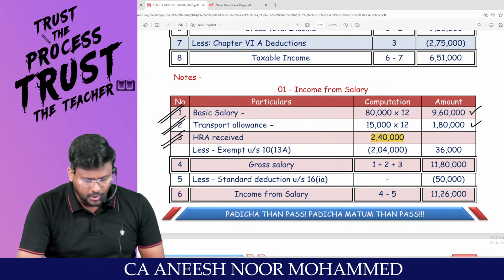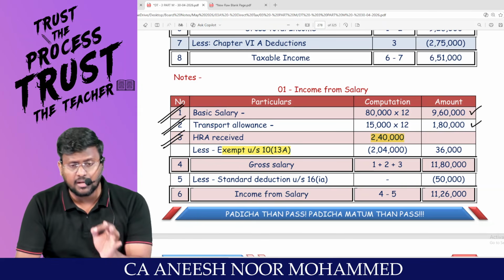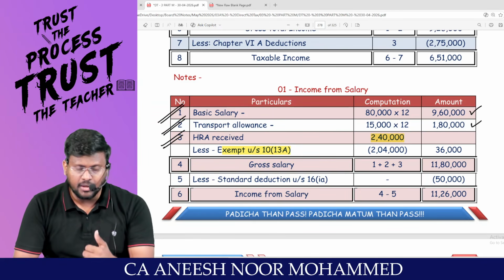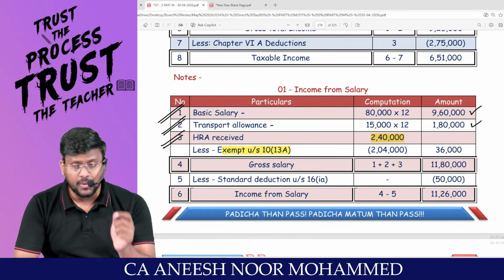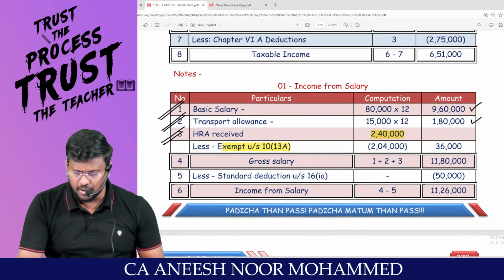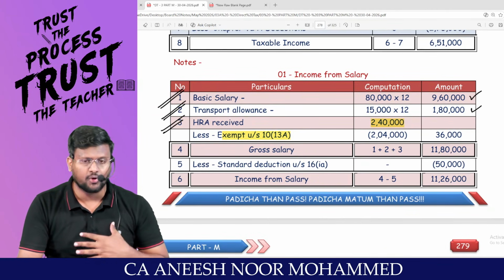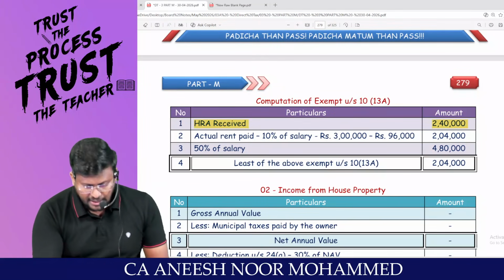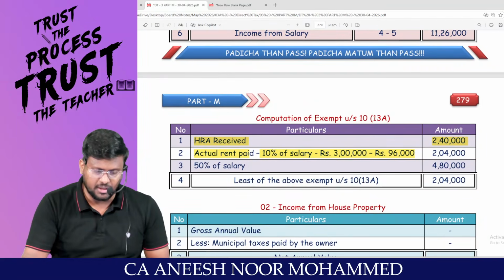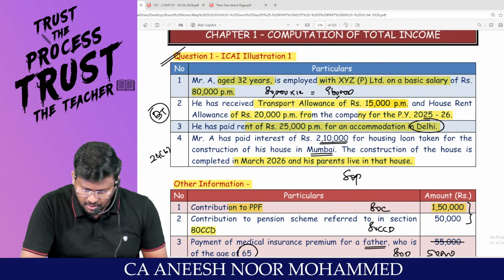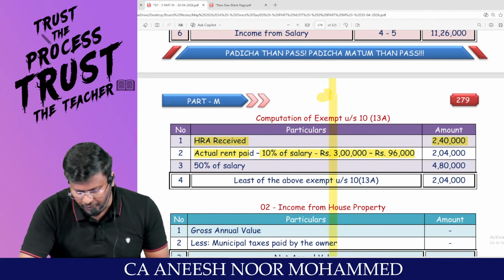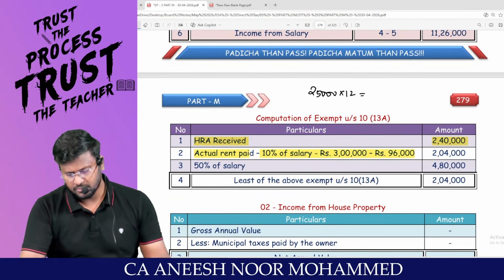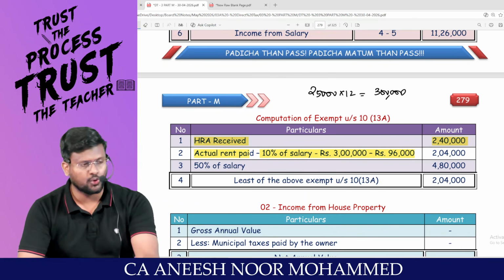You are entitled to claim exemption under 10(13A) under the optional tax regime, which is the least of the 3: rent paid in excess of 10% of salary, actual HRA received, or 50% of salary in metropolitan cities like Mumbai, Calcutta, Delhi, Chennai, and 40% in other places. What is the actual HRA received? 2,40,000. Rent paid in excess of 10% of salary: what is the rent paid per month? 25,000. So 25,000 into 12 comes to 3 lakhs, the rent paid for the whole year.